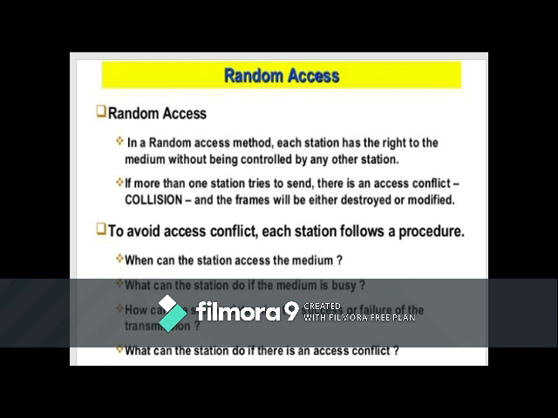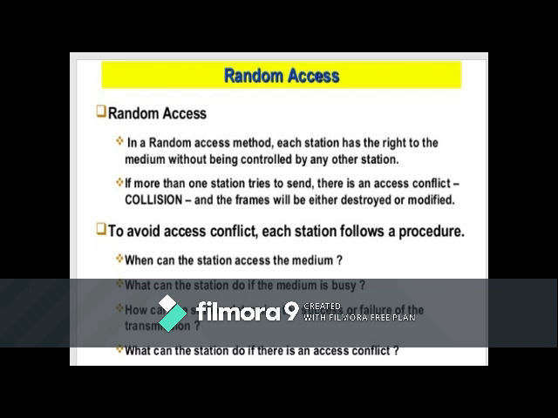We start with random access first. Random access, also called contention methods, is where no station is superior to another station and none is assigned control over another. However, if more than one station tries to send, there is an access conflict called collision of frames, where each frame will be either destroyed or modified.